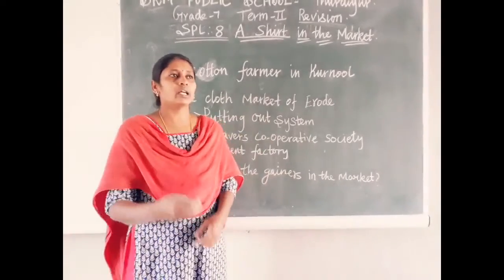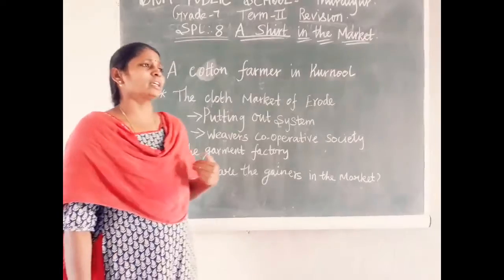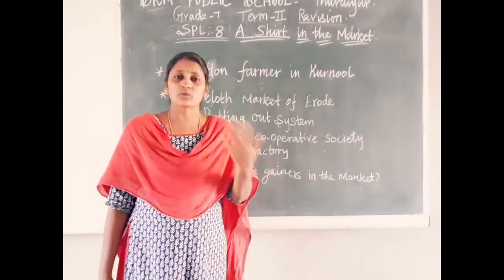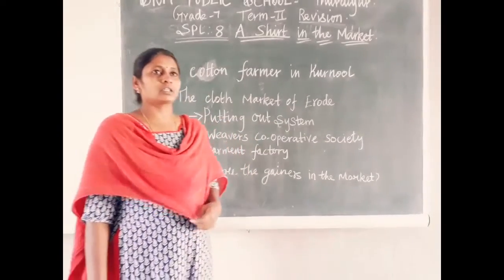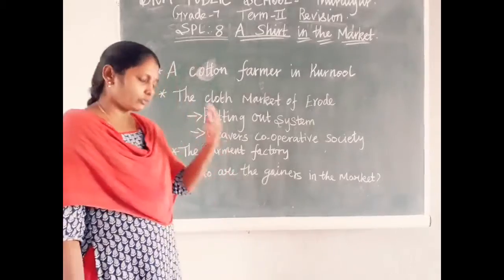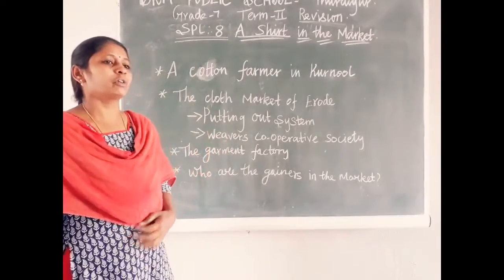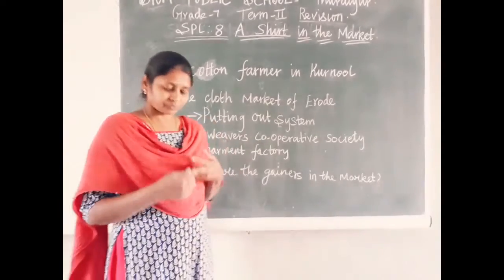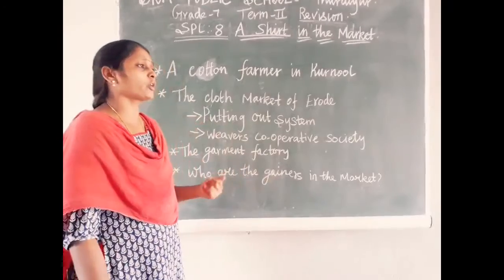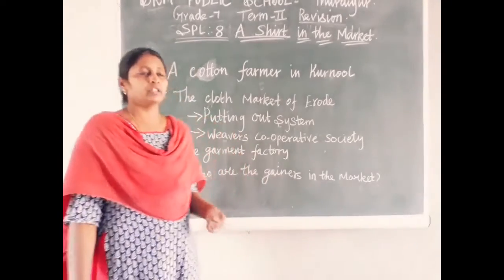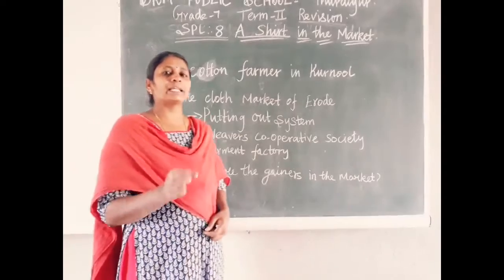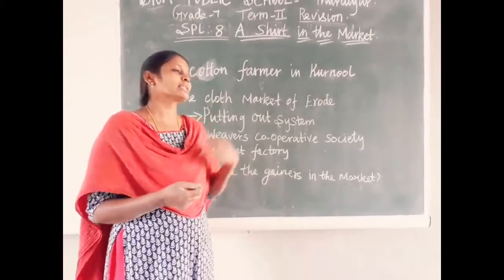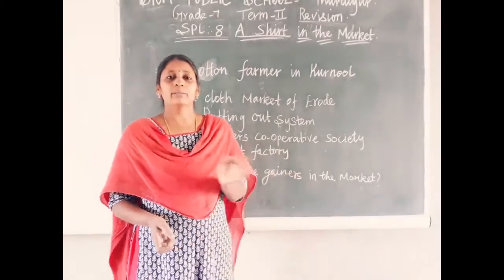For her cotton cultivation, she borrowed an amount of rupees 2,500 from the money lender. Why did she borrow? For buying cotton seed, fertilizers and pesticides. When she borrowed the amount, at that time itself the money lender made a contract: after harvesting is over, all the cotton should be sold to him alone.